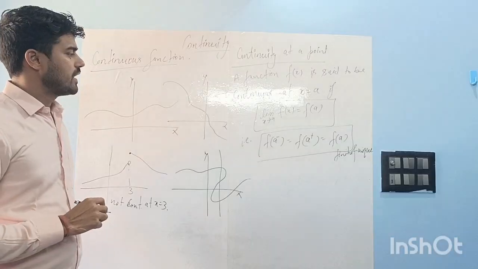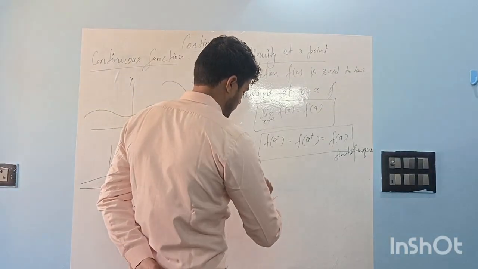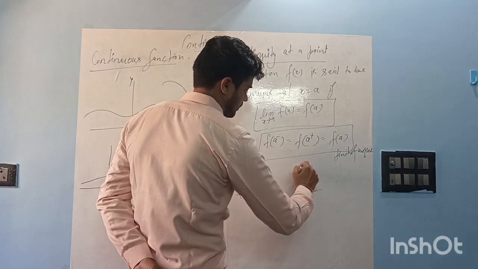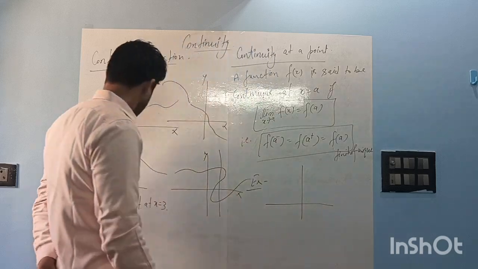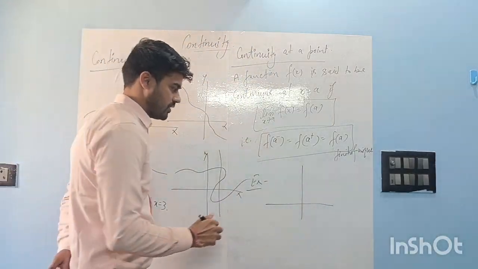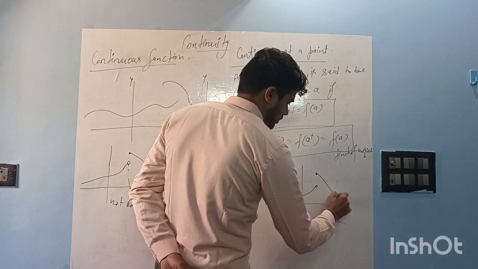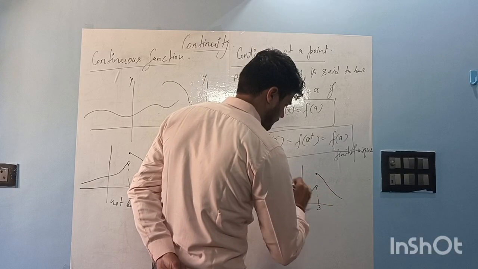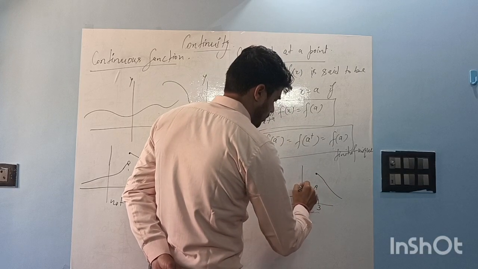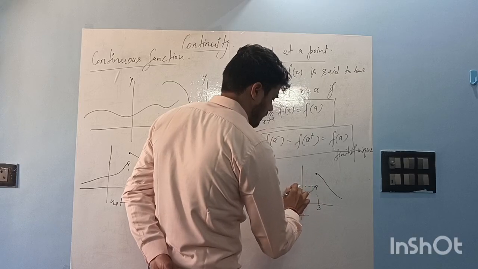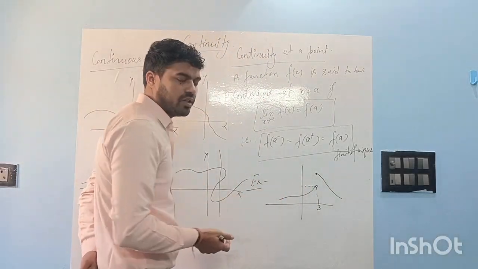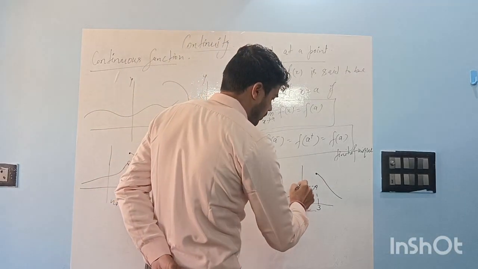Okay. So we can take an example. Like if we discuss the same type of function, this is the point 3. Obviously, by looking at it, you can tell, sir, it has a break, so it will not be continuous, right? But we want to prove it mathematically.